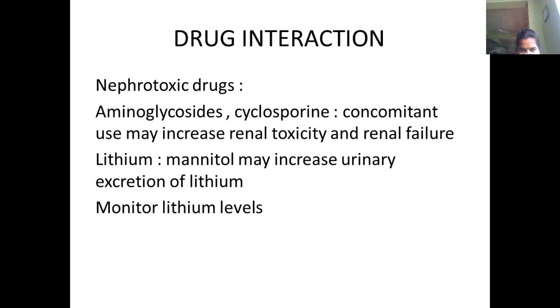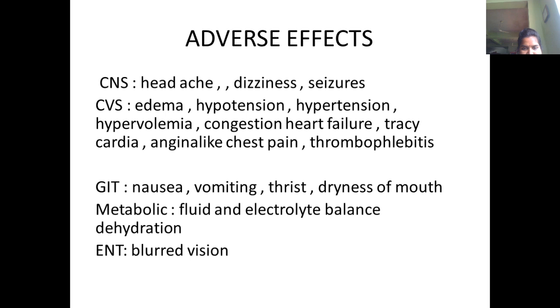Because of this, definitely we have to monitor the lithium levels daily. Adverse effects: common adverse effects are headache, dizziness, seizures, edema, hypertension, and sometimes the patient may have congestive heart failure also. So in the GI system, definitely you have to write the nausea. The patient may be having nausea, vomiting, sometimes dryness of the mouth.